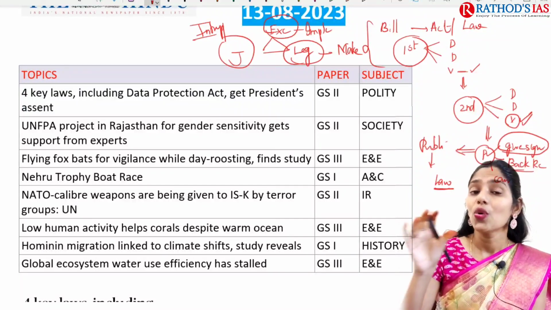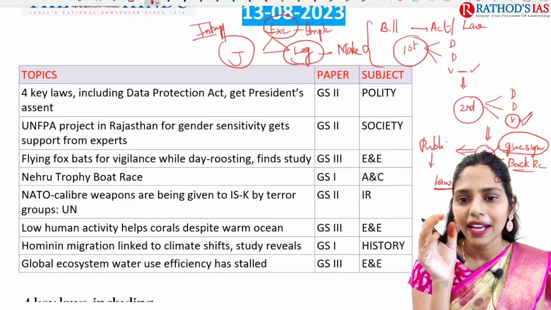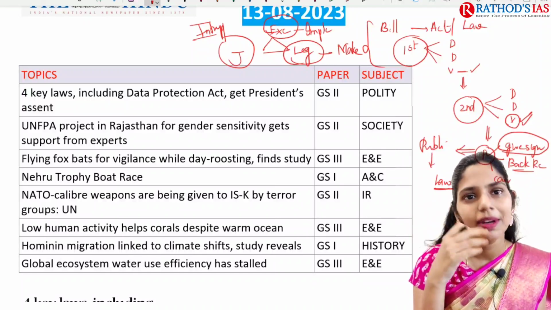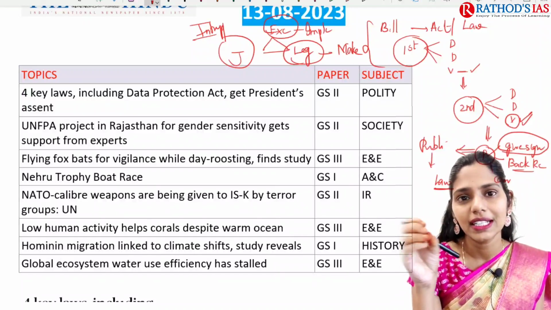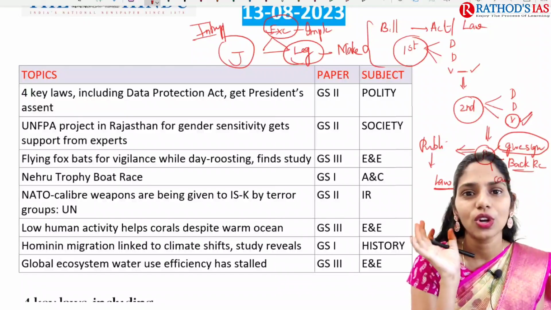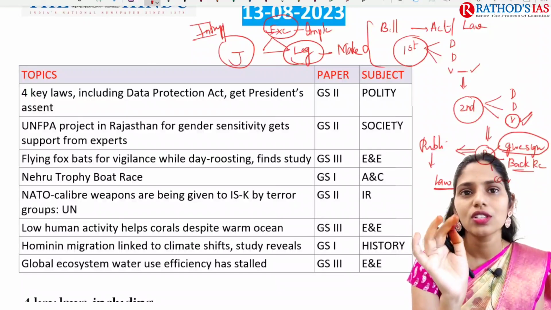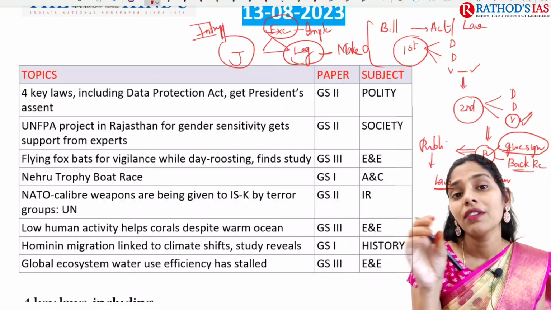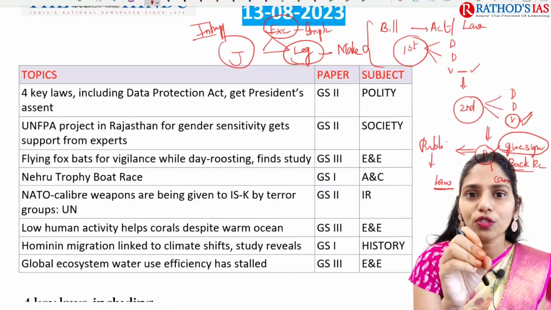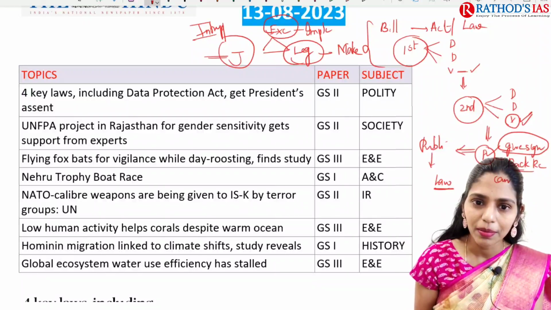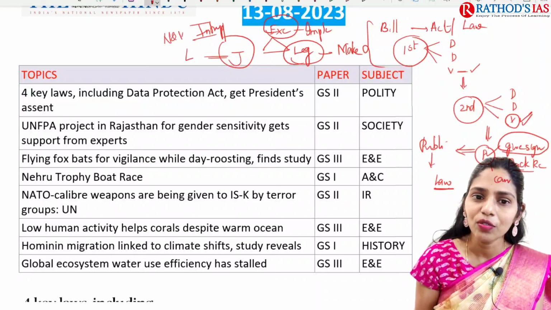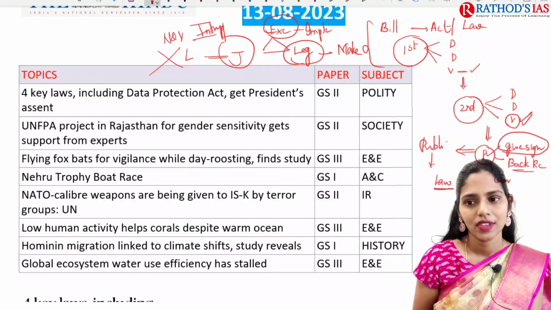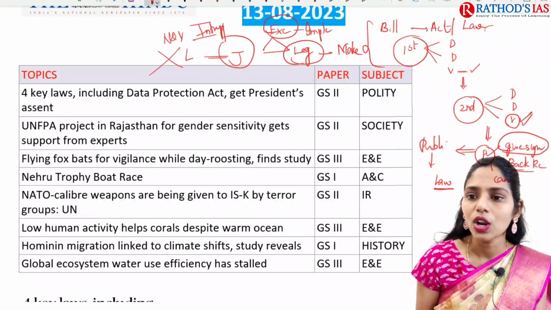The judiciary needs to see whether the law made by the parliament, or implemented by the executive, is according to the constitution or not. If it is according to the constitution, it is okay, good. But if it is not according to the provisions of the constitution, the judiciary will make that law null and void. It will strike it down. Okay, so this is the lawmaking process.